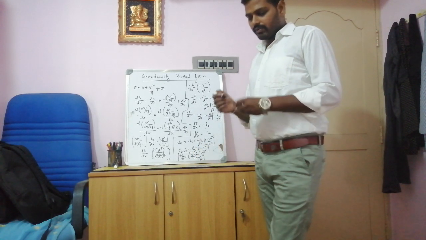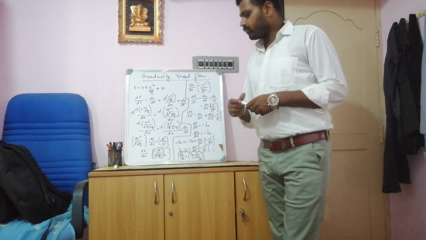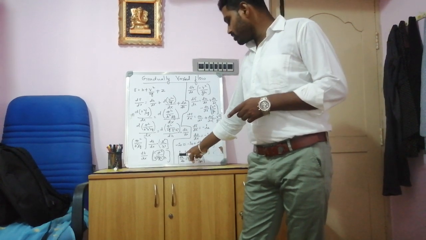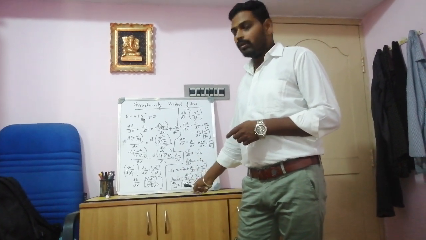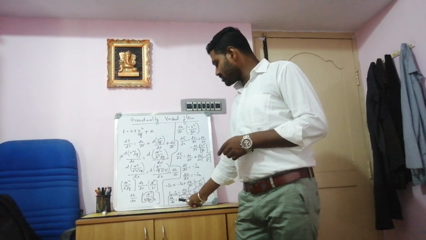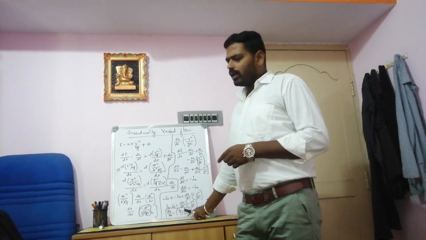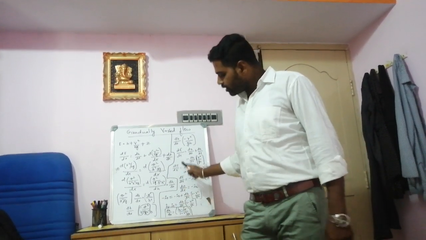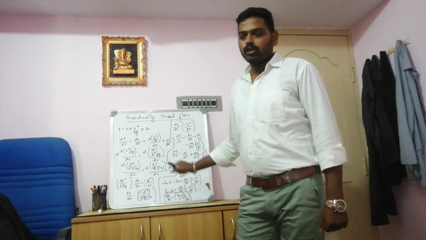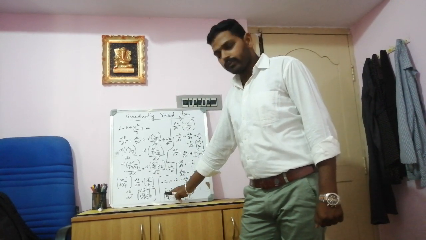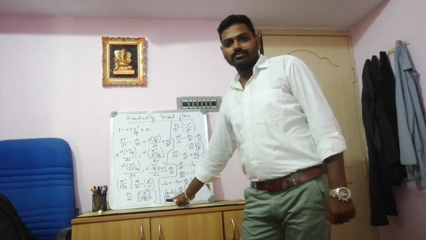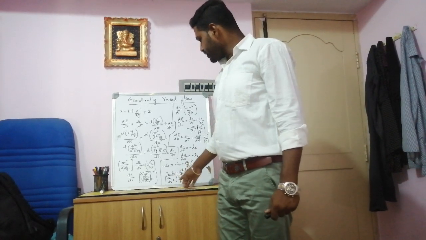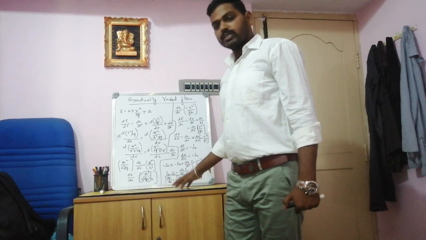So once they ask you to find out what is the slope of energy line, the variation of slope of energy line from the datum line, then we can substitute into dh by dx and find out. But you should know what is ib, ie as well as velocity and the depth of the flow. Otherwise they will give you other data and they ask you to find out what will be the velocity. So we can use this equation for gradually varied flow to find out what will be the change in depth of the flow from the datum line. So what are you getting as the final equation? dh by dx is equal to ib minus ie by 1 minus v square by gh.